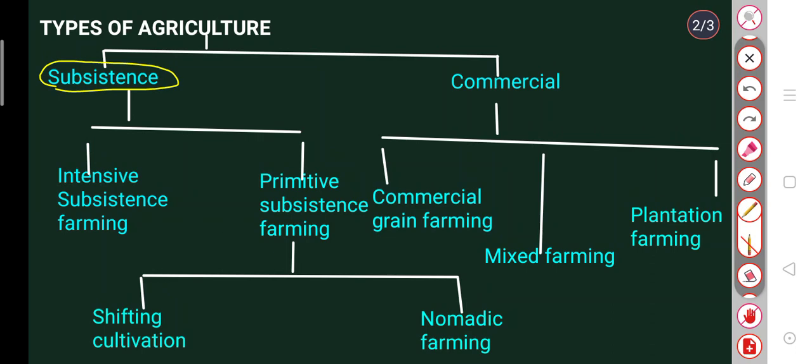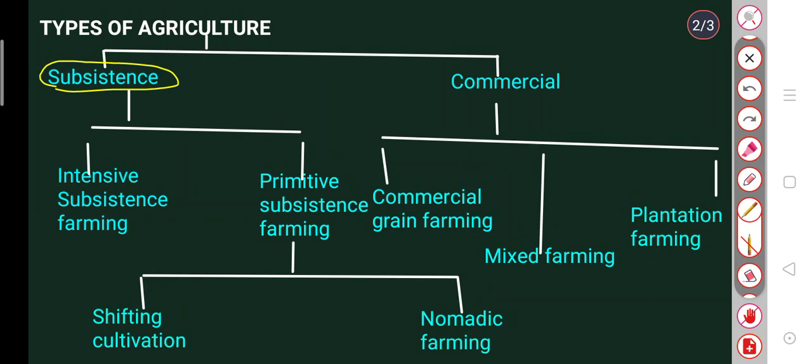Primitive methods of farming are used, and the seeds and fertilizers are of very poor quality. Because of this, the crop yield is also low. The farmer's family does the farming, and the farmer depends on rainfall for irrigation.